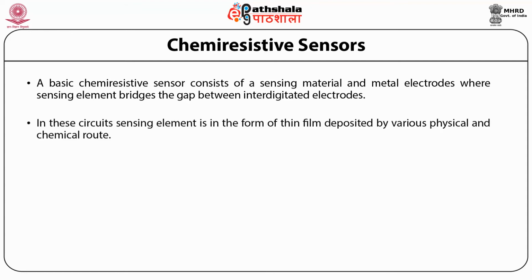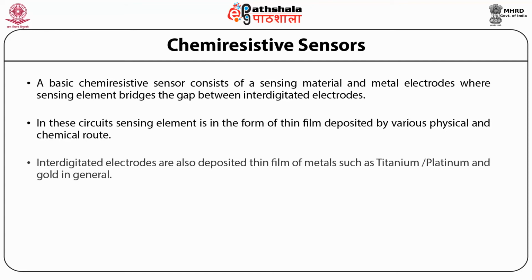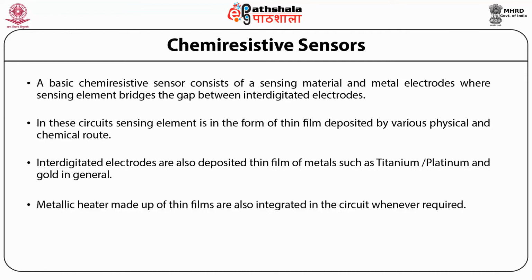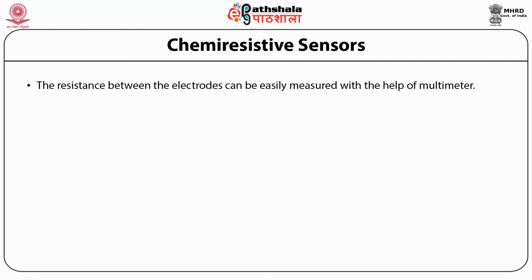In these circuits, the sensing element is in the form of thin film deposited by various physical and chemical routes. Interdigitated electrodes are also deposited thin films of metals such as titanium or platinum and gold in general. Metallic heaters made up of thin films are also integrated in the circuit whenever required. The resistance between the electrodes can be easily measured with the help of a multimeter.